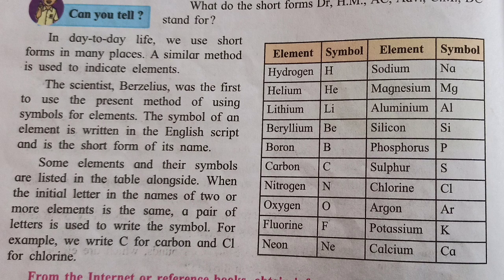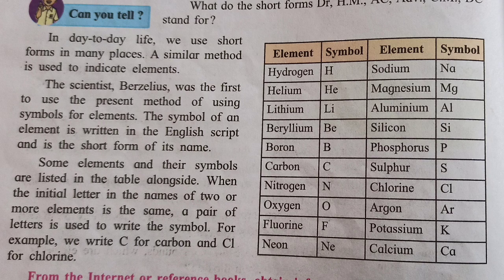In order to learn chemical reactions, you should know the symbols of these. So study this, and write the names of elements and symbols in your notebook. From the net or a reference book, obtain information about elements and prepare a table according to the format given below. Name of element, its symbol, discovery of element, in which state it occurs, information and its uses.